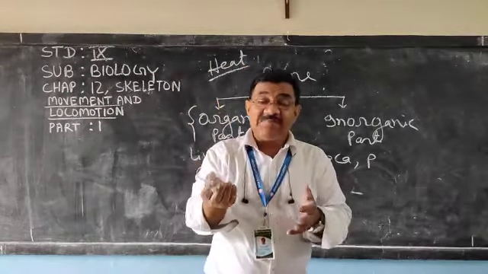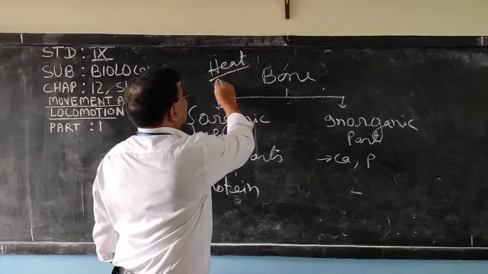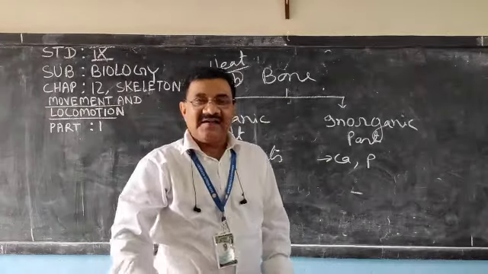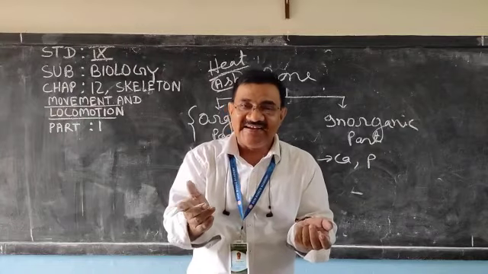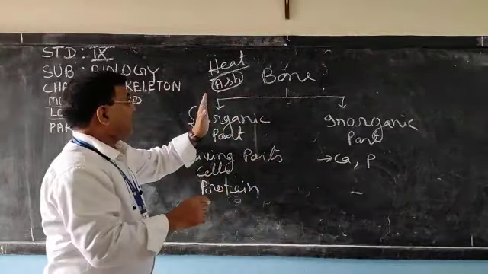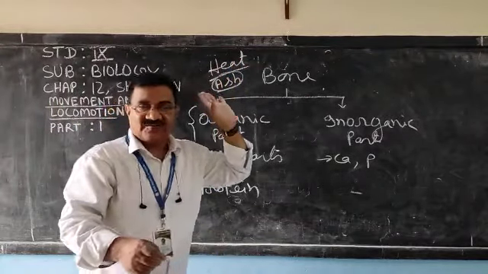The organic part will turn to ash, and if you leave it, it will become brittle and break by heating, because the organic part is removed, turned to ash.